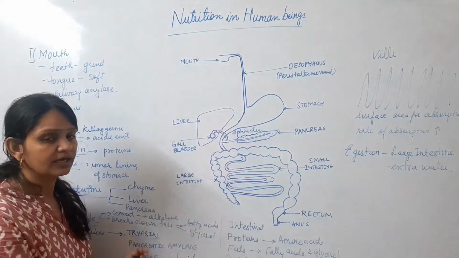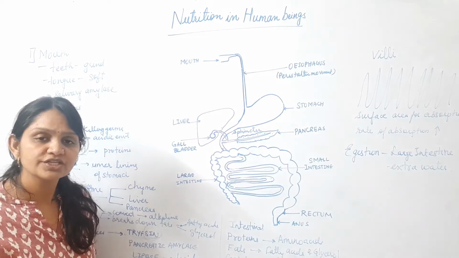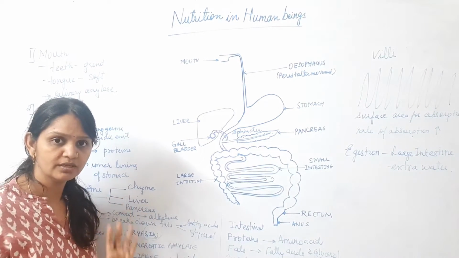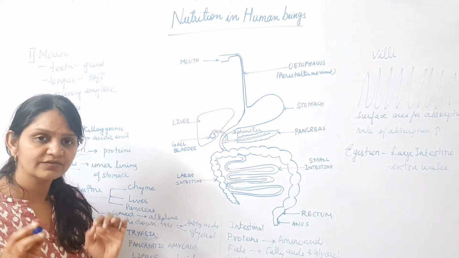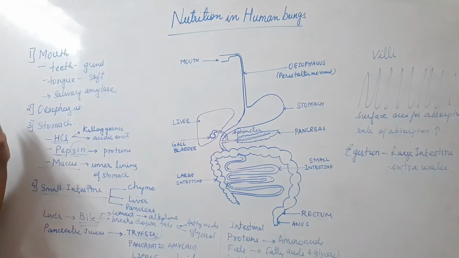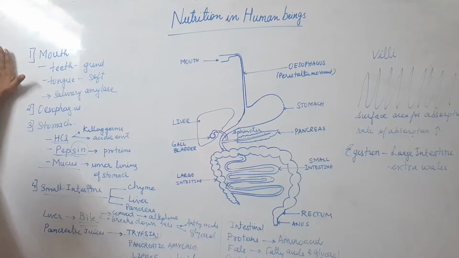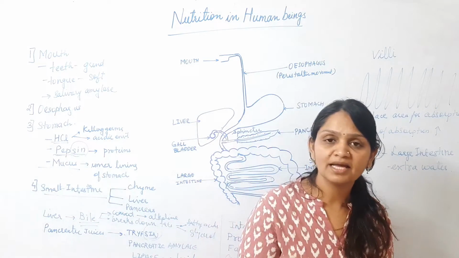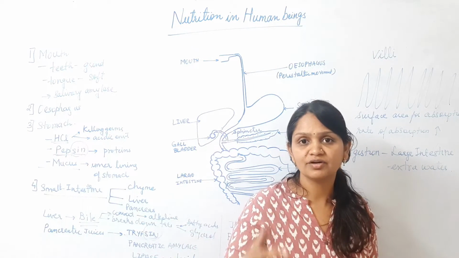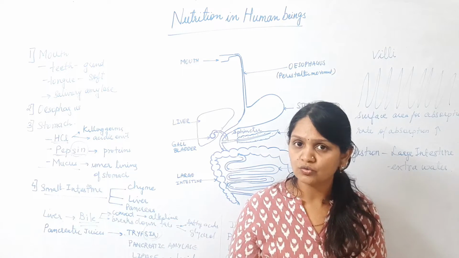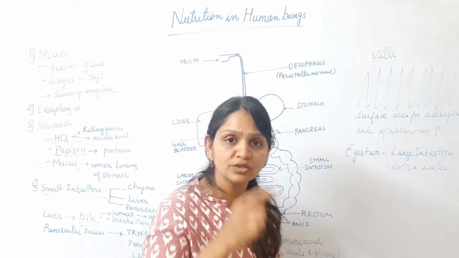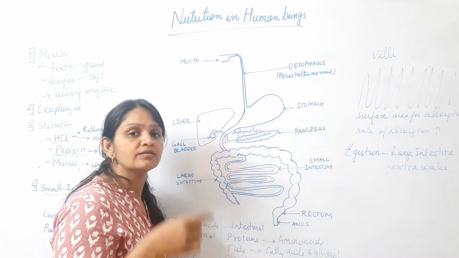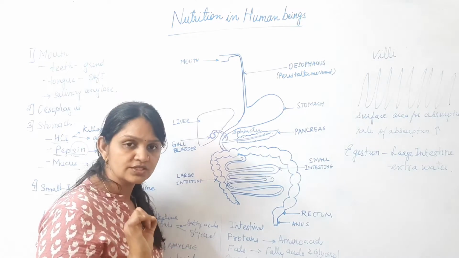Now this is the way the process of nutrition takes place in the human body. Let's give a small recap. Food enters through the mouth. Here it is churned into small parts. Then the tongue will mix the saliva, make it soft, and the salivary amylase is going to start converting the starch into glucose. Then it enters the stomach through the esophagus, by the peristaltic movements of the esophagus.